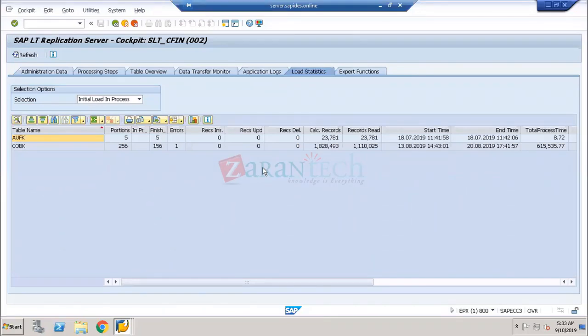Without initial load also, you can do that. That is going to be called a proof of concept. I'm going to explain the concept of proof of concept in our coming classes. So the first most important thing before you go live with SAP S4HANA Central Finance System is the initial load, the initial load of the data from the source system to the target system.